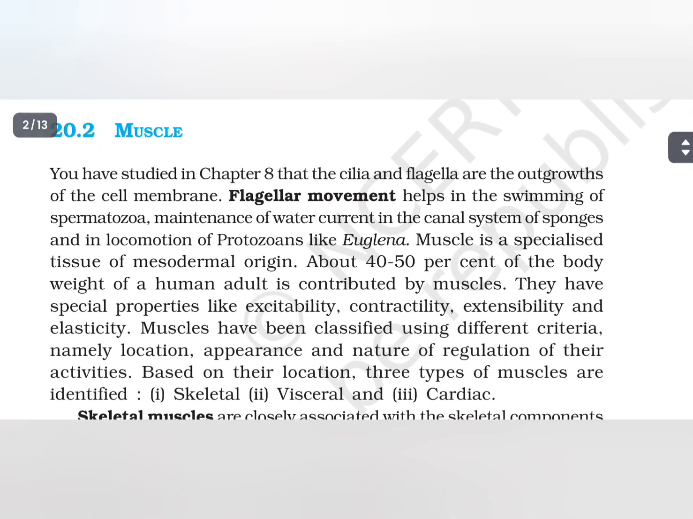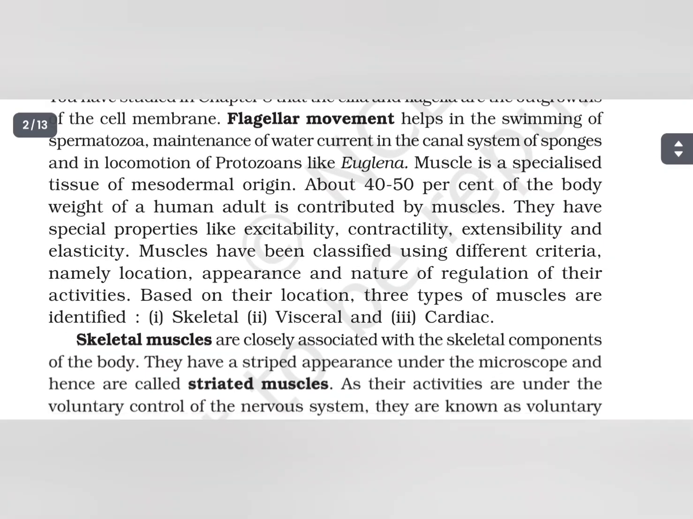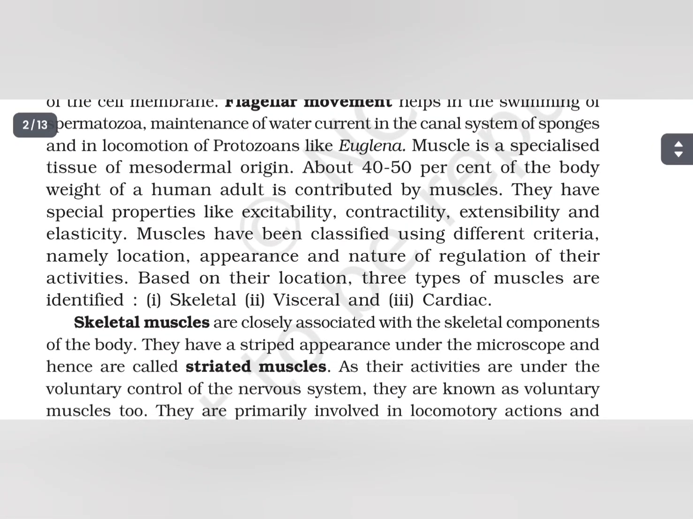Muscle. You have studied in chapter 8 that the cilia and flagella are the outgrowths of the cell membrane. Flagellar movements help in the swimming of spermatozoa, maintenance of water current in the canal system of sponges and in locomotion of protozoans like euglena. Muscle is a specialized tissue of mesodermal origin. About 40 to 50% of the body weight of a human adult is contributed by muscles. They have special properties like excitability, contractility, extensibility, and elasticity.